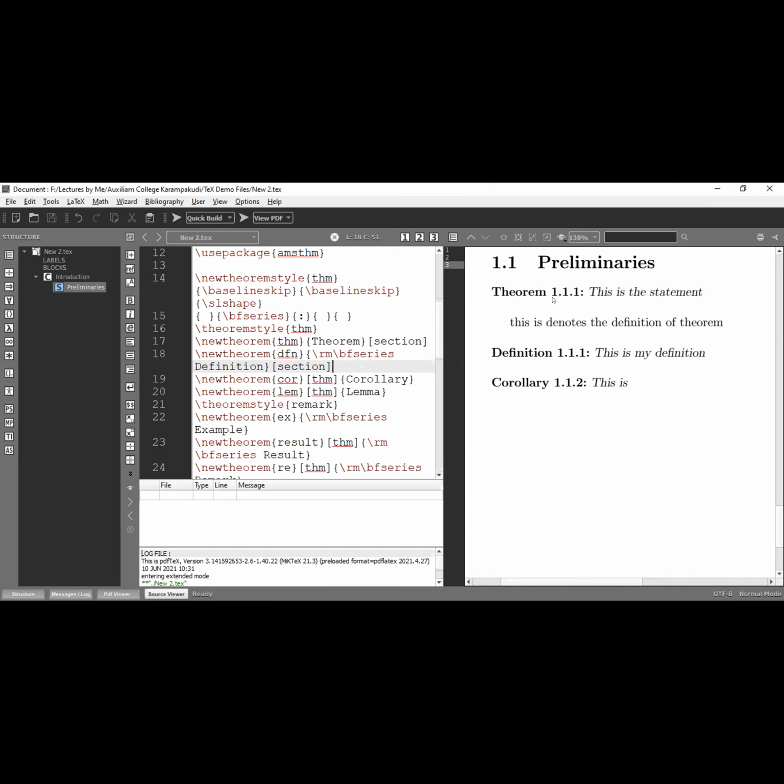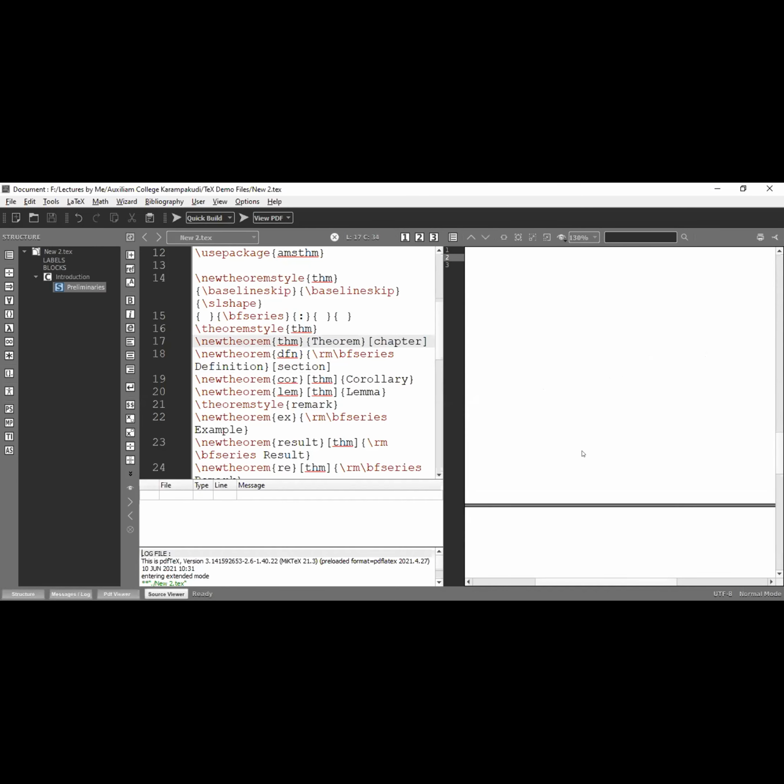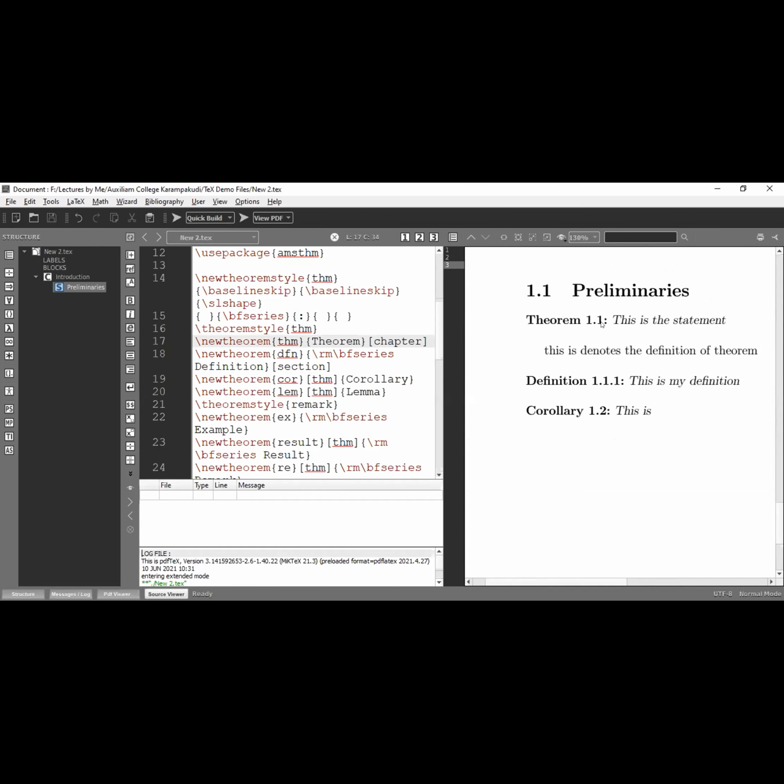Suppose I don't want this 1.1.1, I just need 1.1, that's enough. If you want to get it like this, instead of section you have to type chapter. If you type chapter, it gives the number for theorem. Just to see that, the number for theorem is 1.1. It automatically changes for the whole thesis, not only particular places. It redefines all the things. So this is the theorem environment.